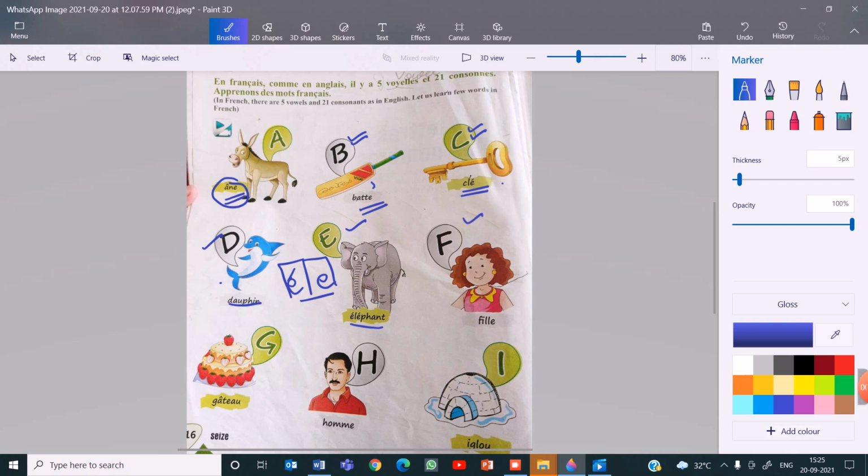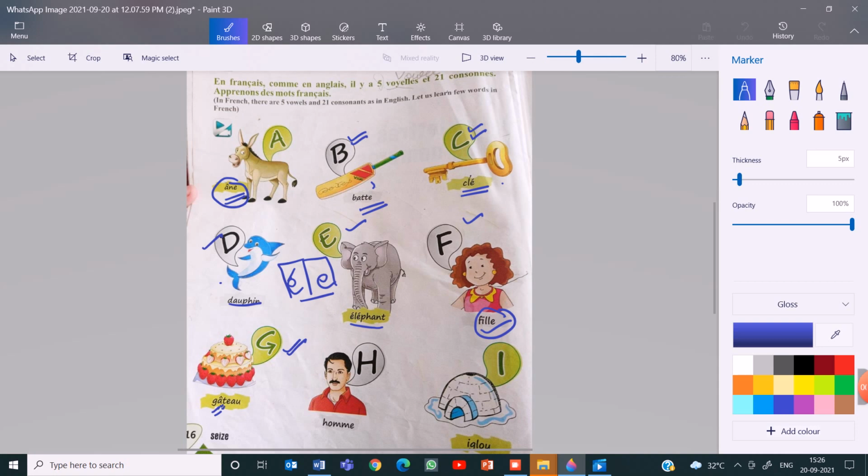F, fear. Most of the French words ending in double LE do not have an ending sound as L. So girl, this is the French word for girl, which is pronounced as fear. G for gato. This is not jato. Again, we have a vowel over here. There are some exceptions. We'll get to know about them as and when we proceed learning further. So this is gato, cake.